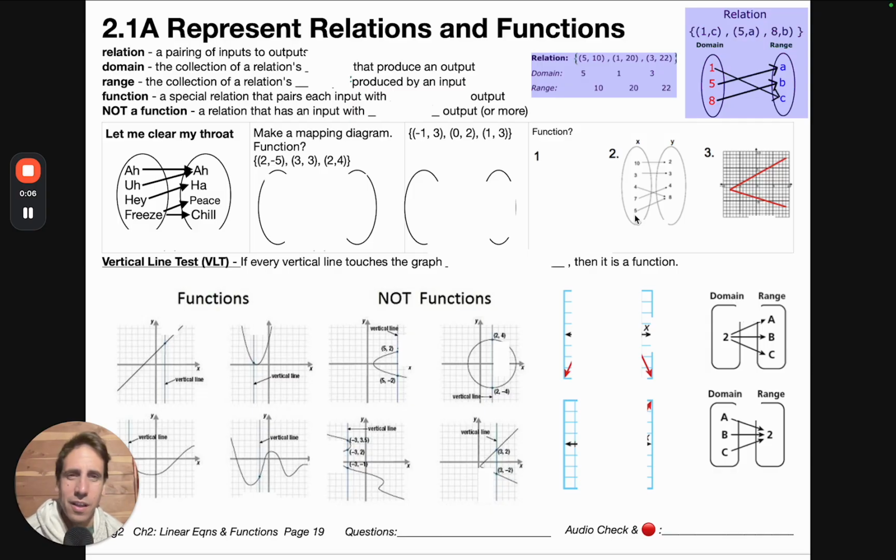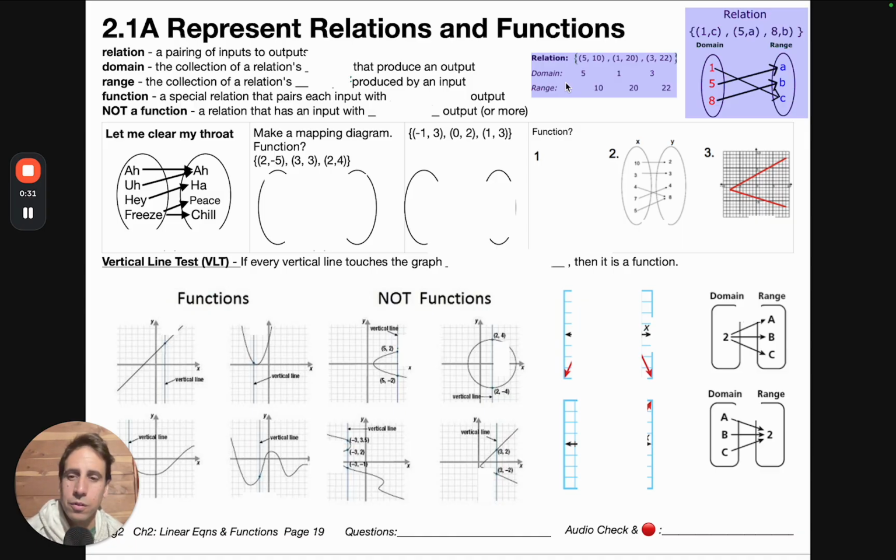What is a relation? Everything you see here is a relation. These are all relations. We've got input paired to output, input paired to output, input in red paired to output in blue. These 5, 1, 3, these are the inputs that are paired to the outputs 10, 20, 22. I know the punctuation here is a little tricky, but that's what it's supposed to represent.